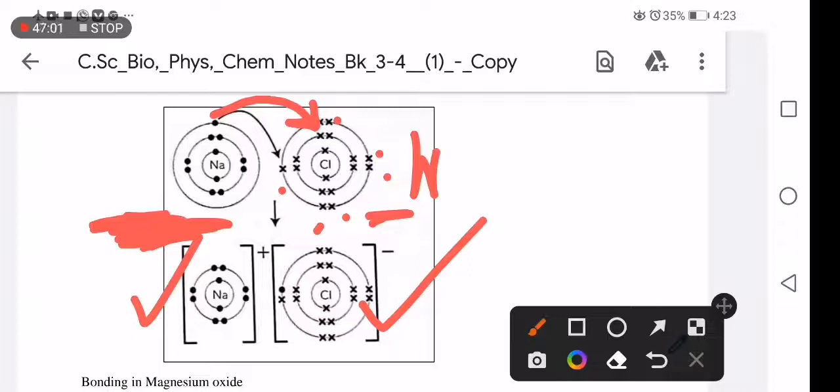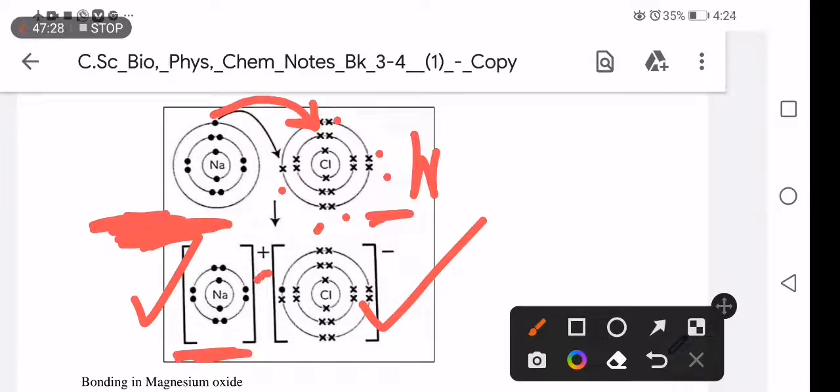Right. This is what happens with the plus and negative signs, and that is where we get cations and anions. Sodium is a metal. This plus means 1 in chemistry. So for sodium to achieve stability, it loses 1 electron. That's why it is a plus here.